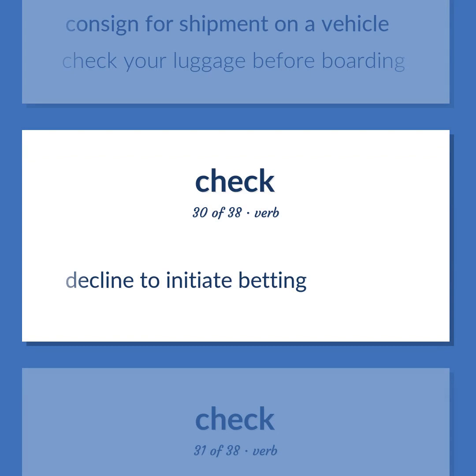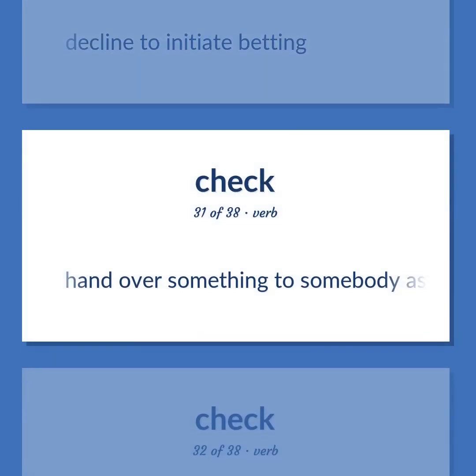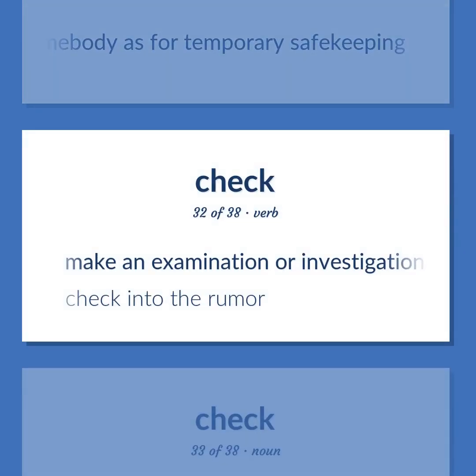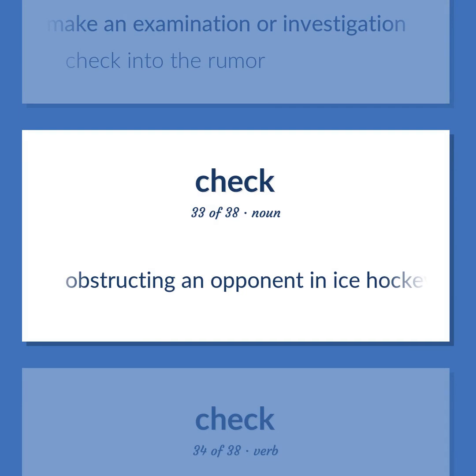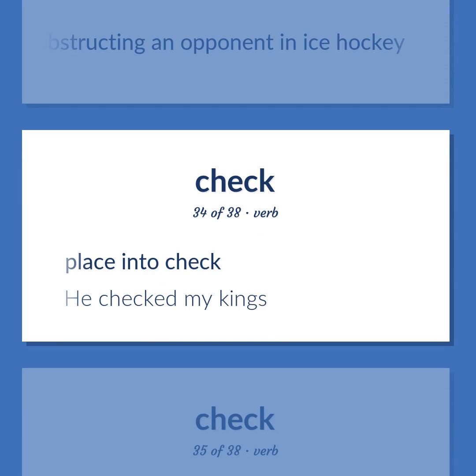Decline to initiate betting. Hand over something to somebody as for temporary safekeeping. Make an examination or investigation. Check into the rumor. Obstructing an opponent in ice hockey. Place into check. He checked my king.